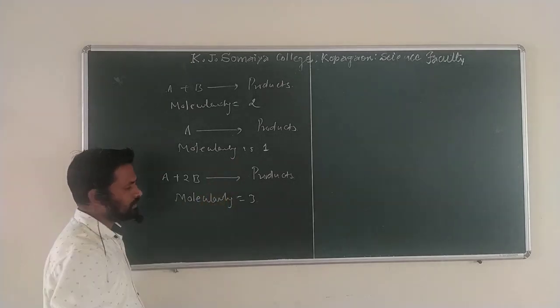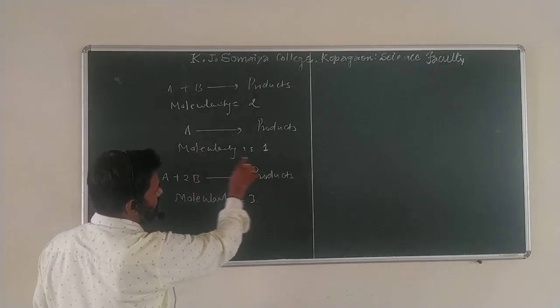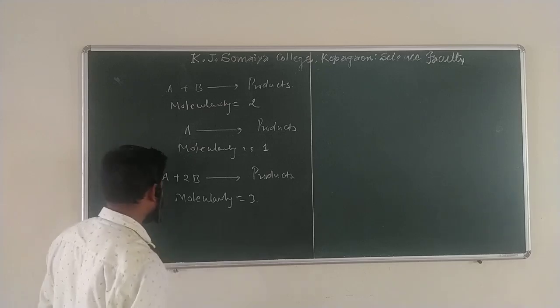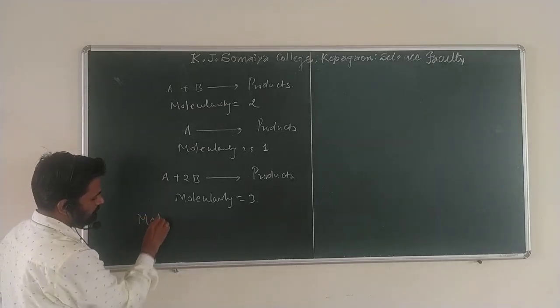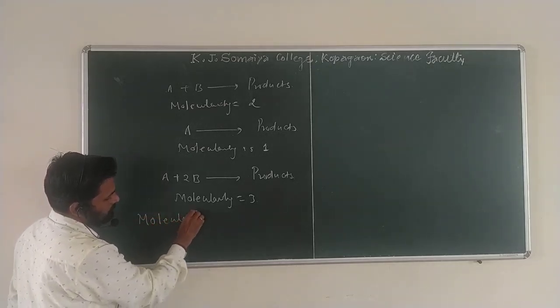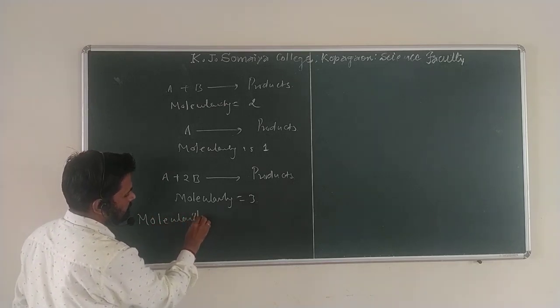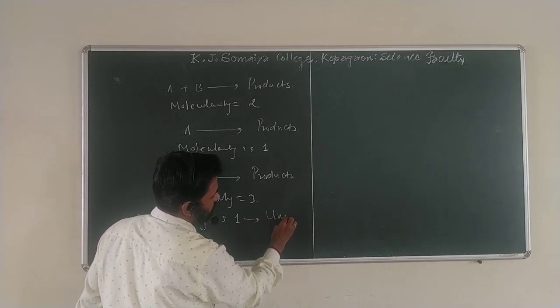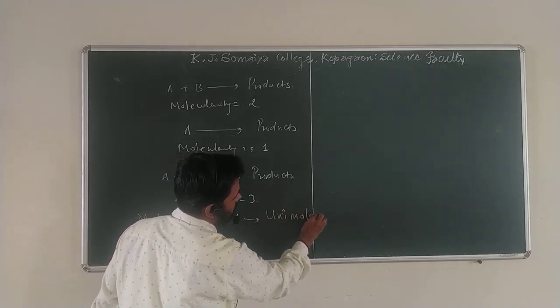Here we can see one more thing. Here the molecularity is 1, here it is 2, here it is 3. It means that if the molecularity is 1, it is called unimolecular.